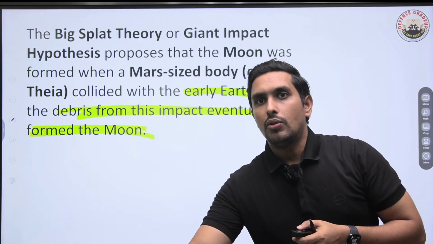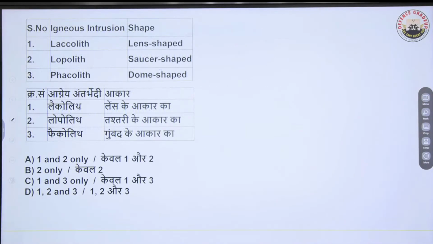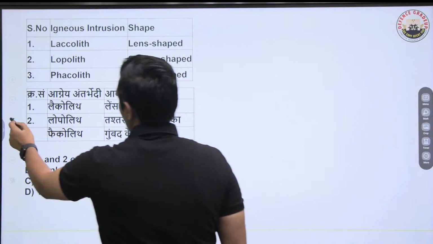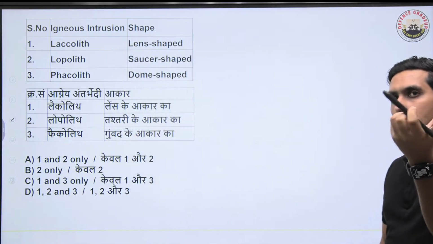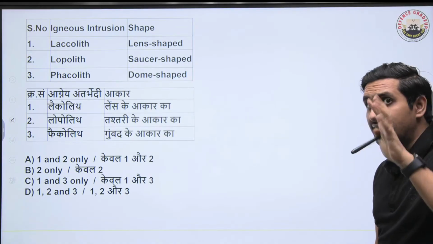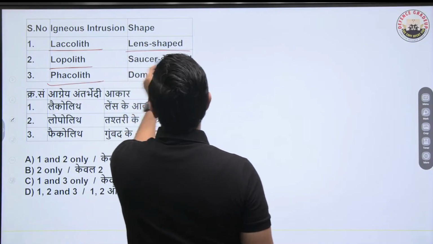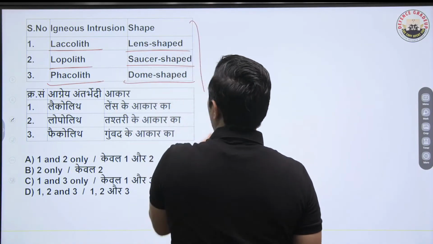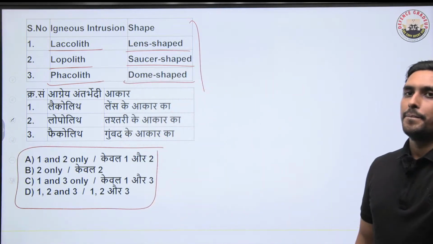The next question now is a bit tricky, but I'm sure you will be able to answer that. Have a look at this. Igneous intrusions. When we talk about igneous intrusions, magma solidifies inside the earth, and we have some igneous intrusions formed inside the earth. So we have laccolith, lopolith, phacolith. We have the shape explained. You have to tell me which of the following is correctly matched. Tell me about it.